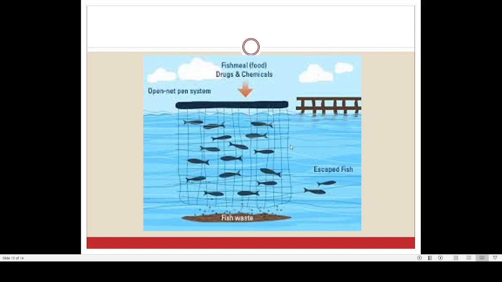Since the water can easily flow, it brings most of the nutrients and oxygen, and also helps in removal of waste material. So it is like putting the fish in a running water environment.